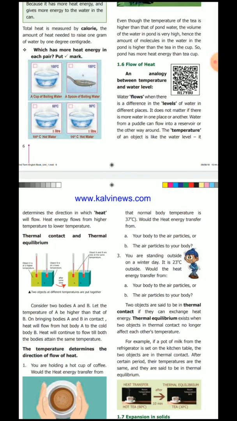Here we see thermal contact and thermal equilibrium. Before that, let us see thermal equilibrium.